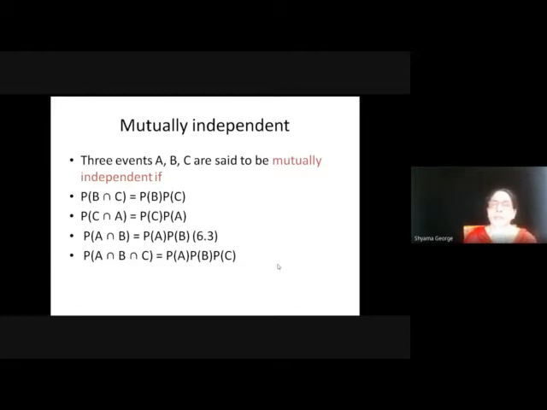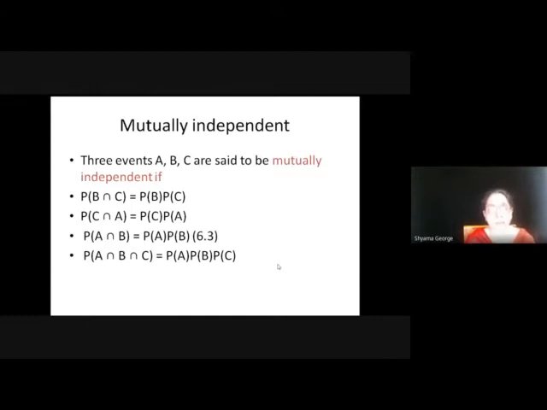Now the condition for mutually independent events. 3 events A, B and C are said to be mutually independent if P(B ∩ C) is equal to P(B) times P(C), P(C ∩ A) is equal to P(C) times P(A), and P(A ∩ B) is equal to P(A) times P(B).